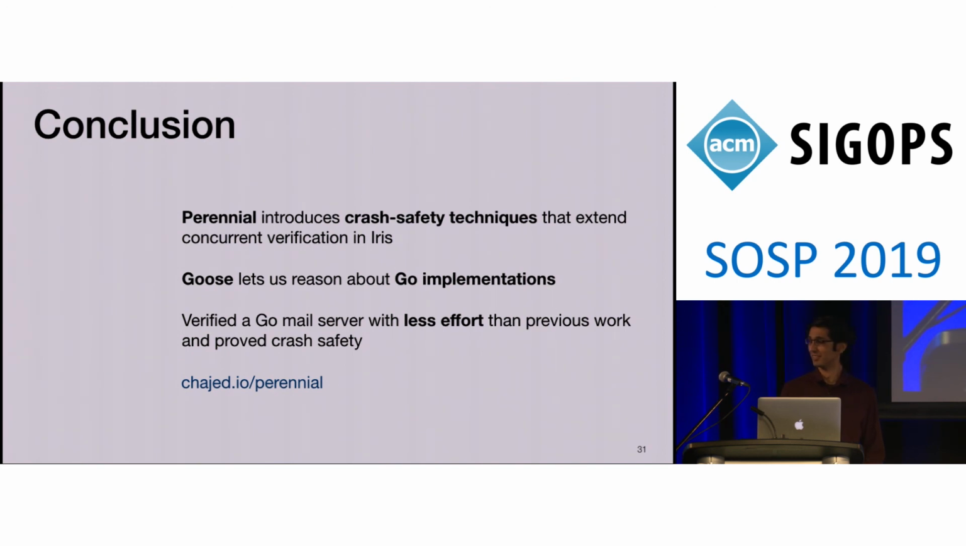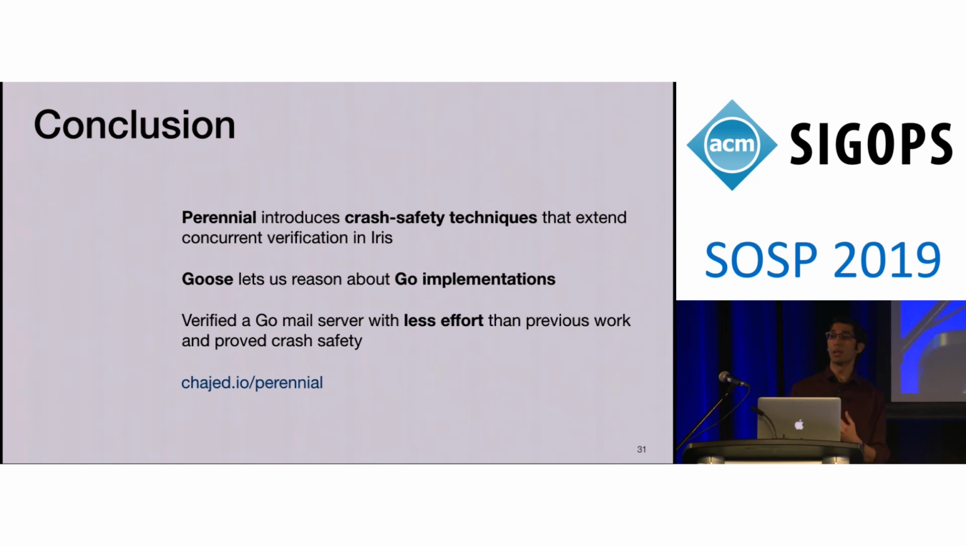I have one question regarding your assumptions on the underlying file system. Here you verified that the mail server is crash safe, and also it's a concurrent mail server. What about the underlying file systems? What kind of assumptions do you make for the file system? Oh yeah, that's a great question. In this particular work, we modeled crashes under the underlying file system as process crashes.